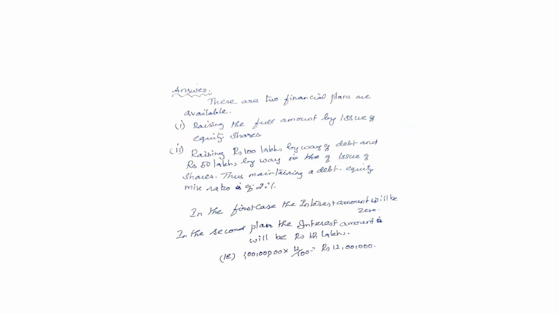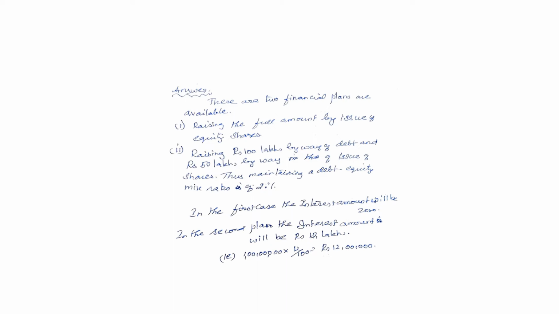Here there are two alternative financial plans available. The first alternative is the company raising the required finance, that is rupees 150 lakhs, by issue of equity shares. The second alternative is the company raising rupees 100 lakhs by way of debt capital and rupees 50 lakhs by way of issue of shares. Thus, the financial agencies insisted on maintaining the debt and equity mix in the ratio of 2:1.